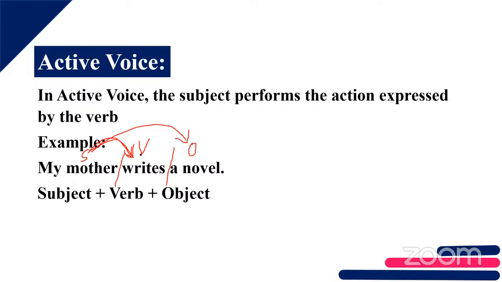Active voice means active. Here, active says that the subject is active. The subject will perform the action. That is expressed in terms of verb, right? What is meant by action? Action will be represented in which way? As a verb, right? In the parts of speech, verb. So here, active voice means the subject will perform the action and it will be received by the object.